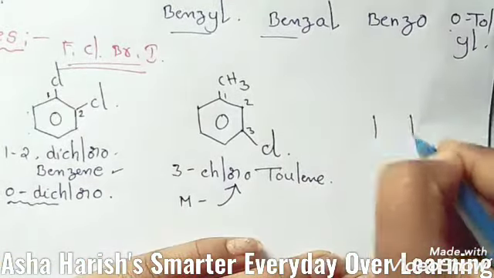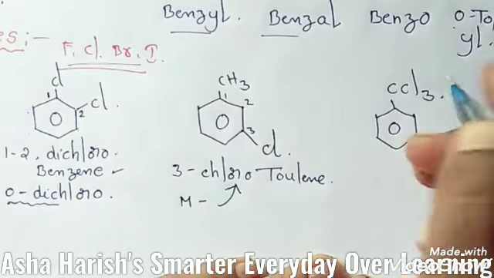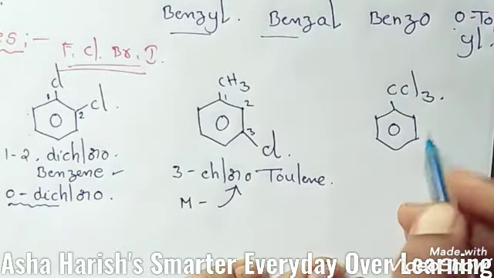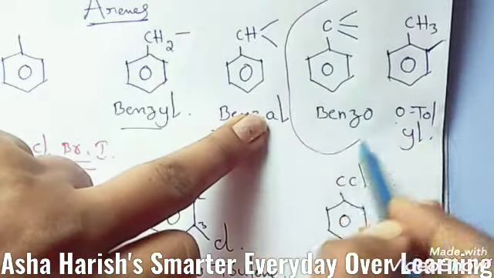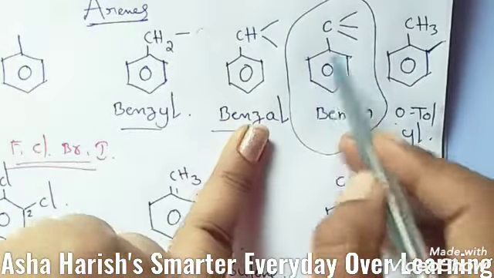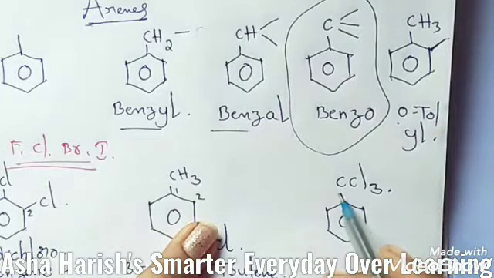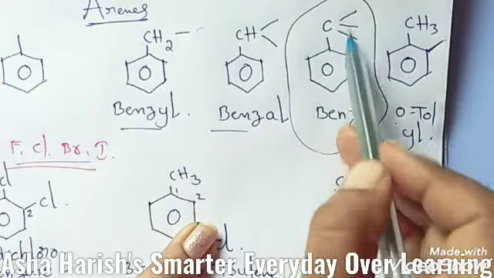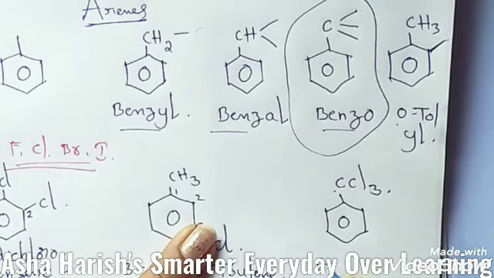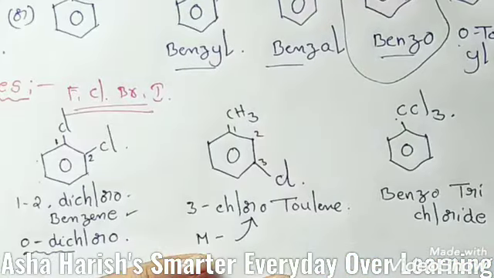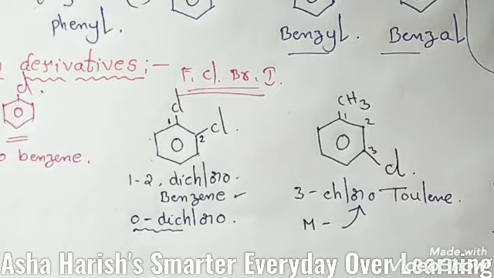And the next example, to this benzene ring, if you have CCl3, this is called, now you can see the representation of this. This is the cyclo compound, and here one carbon and triple bond. So like this only the attachment of this carbon Cl3. So this is the carbon, these are 3 Cls. Then the word should be benzo. Then the name is benzotrichloride. Right. This is about the third one, halogen derivatives. How can we represent that?